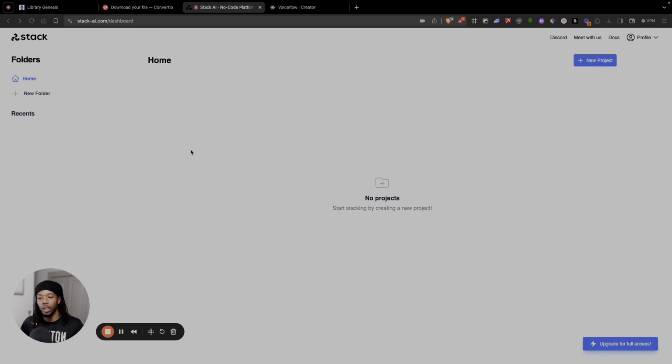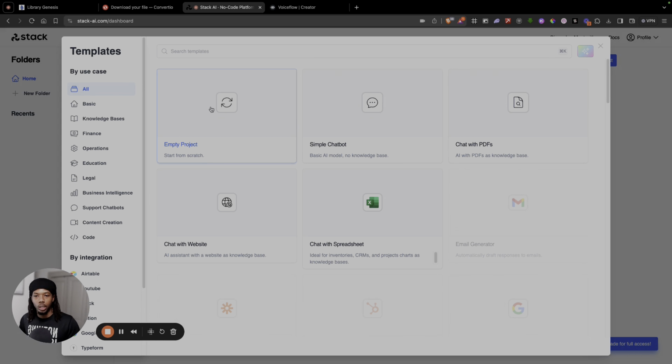So the next step in the process is actually just going to be using Stack AI. Stack AI is another no-code web builder where you can build AI applications pretty fast, similar to BotPress or VoiceFlow or things like that. It's just another tool, and they provide a lot of powerful integrations that you can't really get with VoiceFlow. So that's why we're using Stack AI as a part of it. We're going to use VoiceFlow as well, but Stack AI is what we're going to use to host our knowledge base. So we're going to create a new project, select empty project,